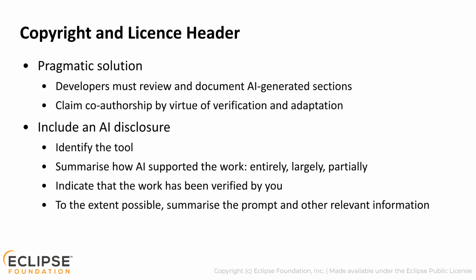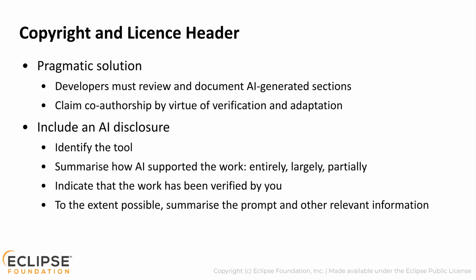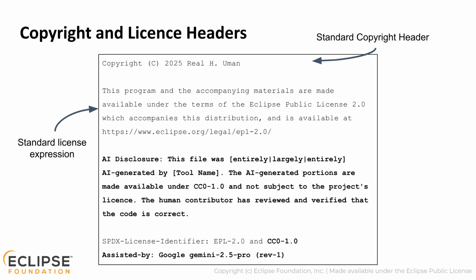An AI disclosure will identify the AI assistant or assistants and summarize how AI supported the work. The summary should state, for example, whether the content is entirely, largely, or partially generated by an AI. To the extent possible, summarize the prompt or other relevant information to give adopters a reasonable chance of understanding where the content came from so that they can make their own risk assessment. In this example, we've identified a legal entity responsible for modifying or curating the content.